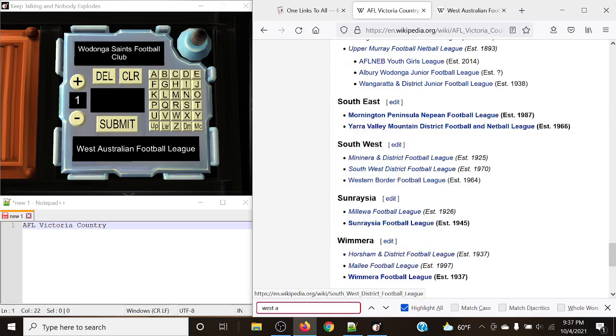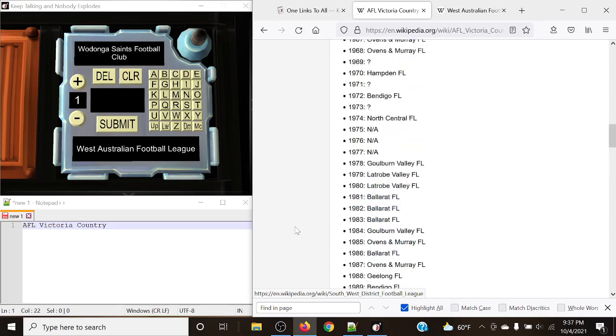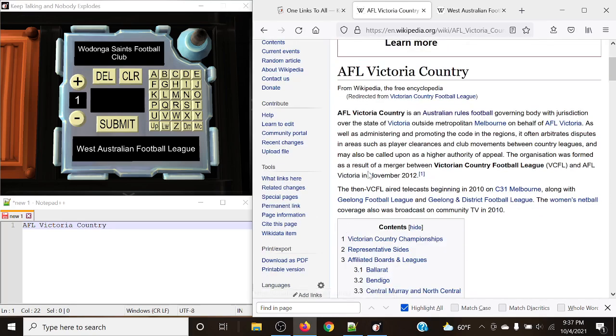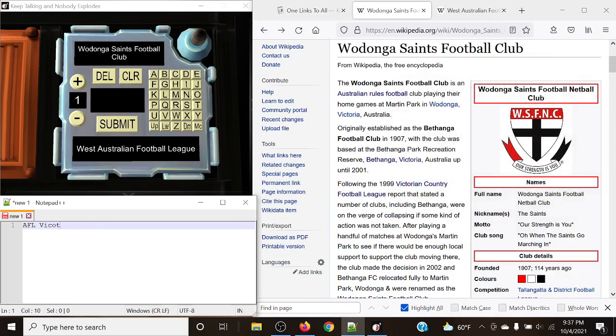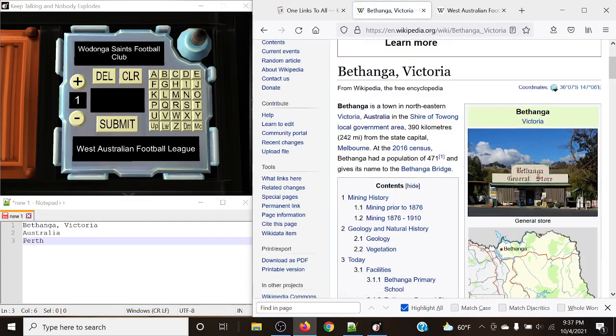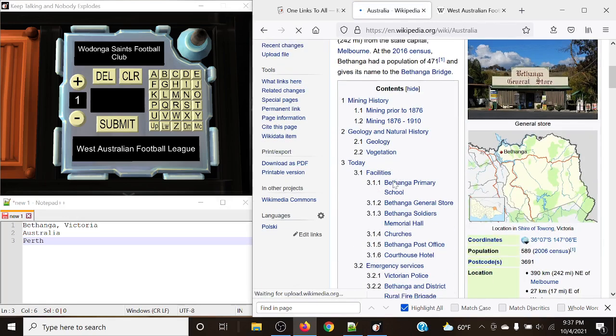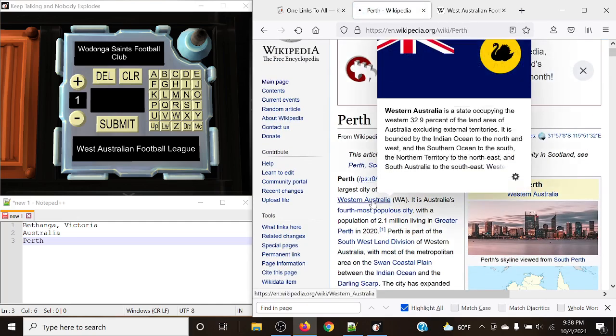West Australia does not appear to want to cooperate. So let's maybe go back to what we were doing before. It was Bethanga, Victoria, Australia, and then Perth. Okay. Perhaps Western Australia. Let's try that.